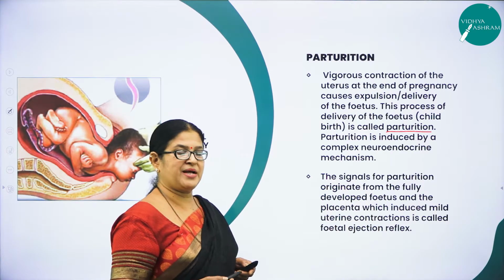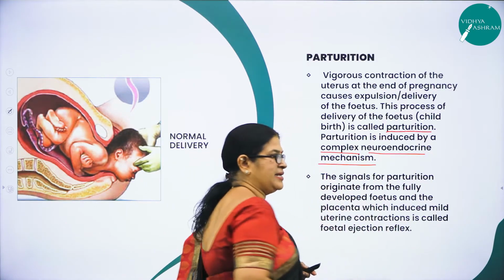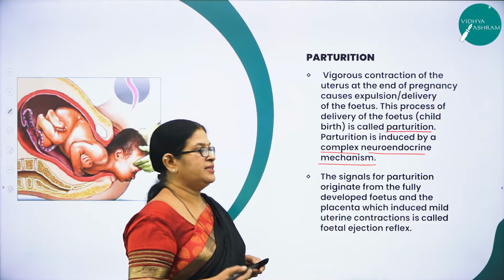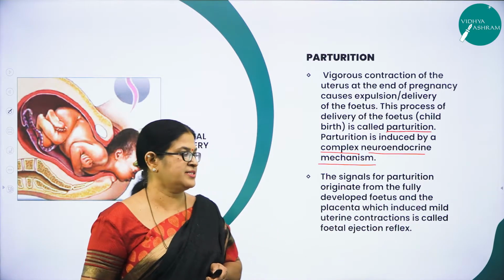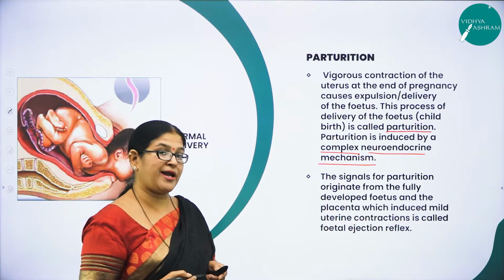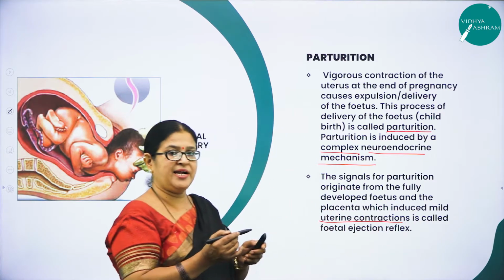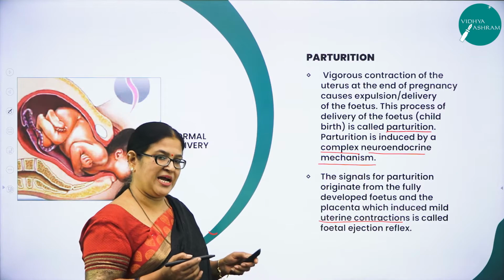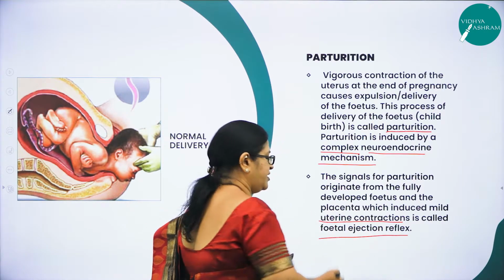What is that complex mechanism called? The complex mechanism is called neuroendocrine mechanism. And what happens here? The signals for parturition originate from the fully developed fetus as well as the placenta. Because of these signals, there are mild uterine contractions. So the uterus will start contracting very mildly in the beginning, and that is called the fetal ejection reflex.